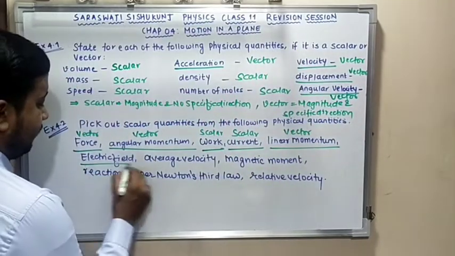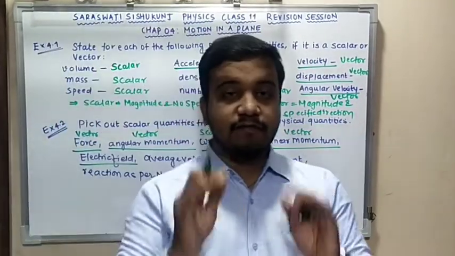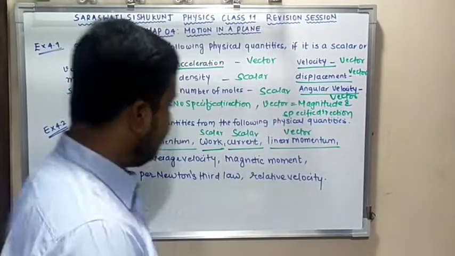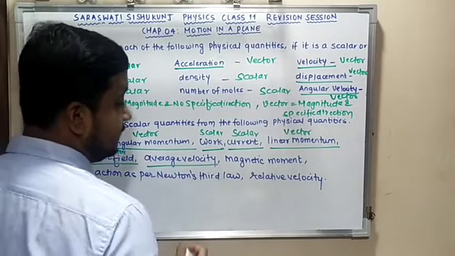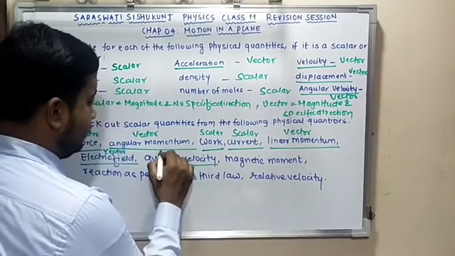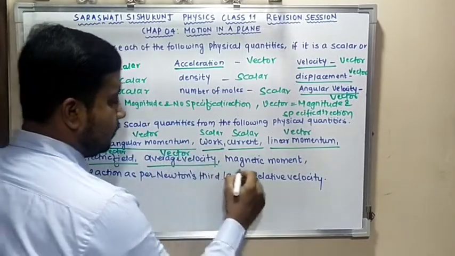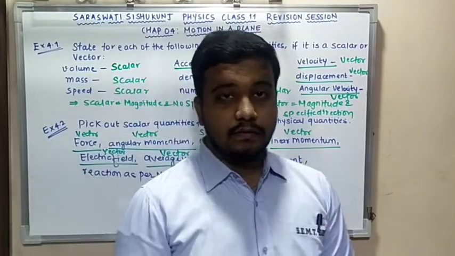Here, electric field. Yes, it has a specific direction. Vector. Average velocity, again vector. Magnetic moment, again vector.